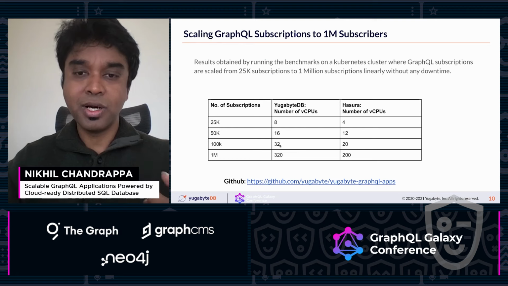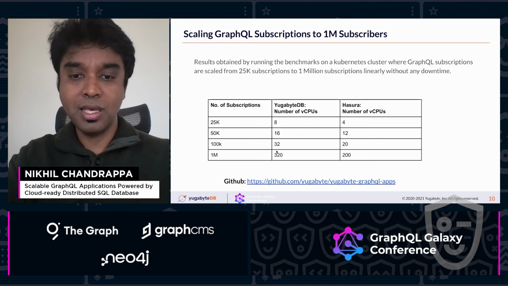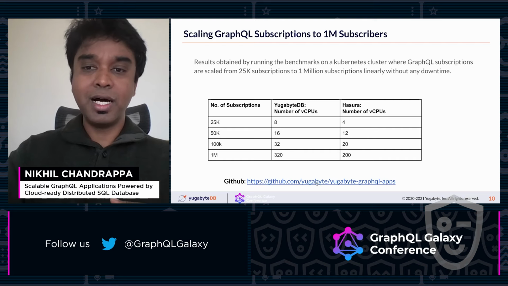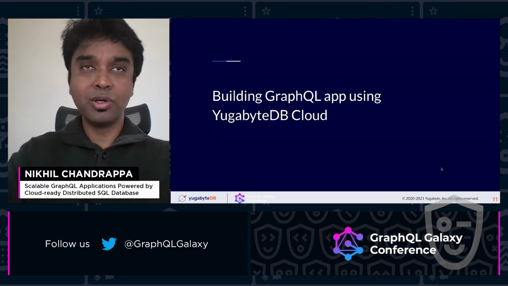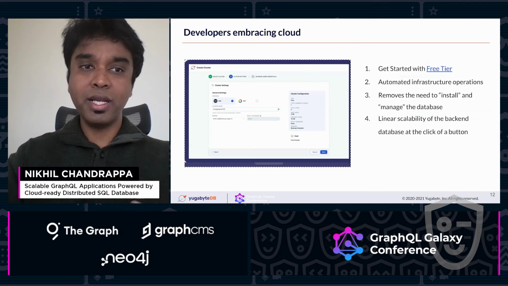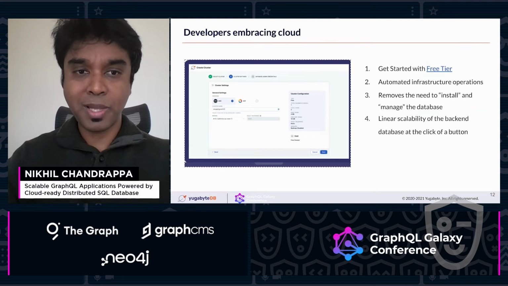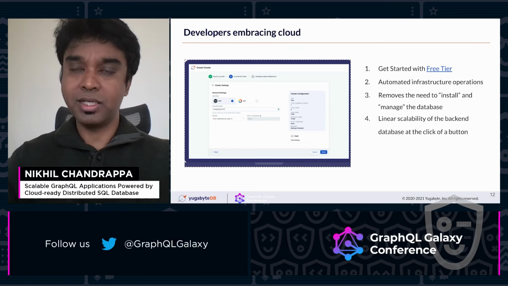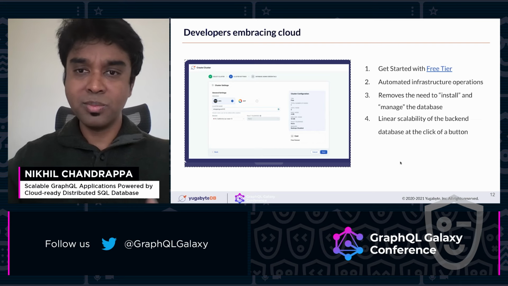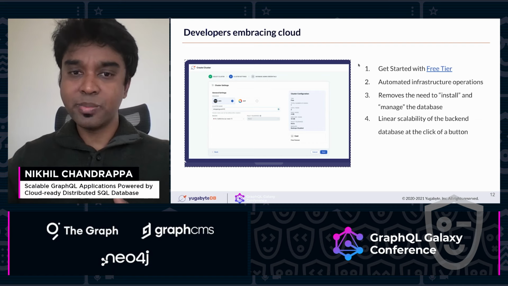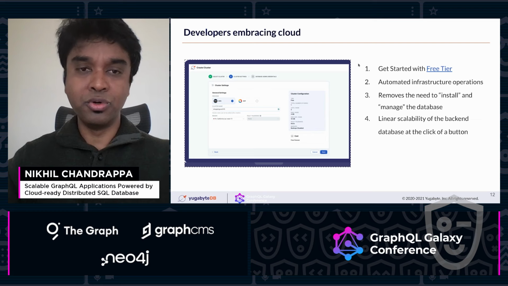If you are interested in this exercise, you can go ahead and see our GitHub. You can navigate to Yugabyte and yugabyte-graphql-apps. You might be thinking, how do I try it out? It's an open source database. You can just download it on your Mac laptop and quickly start it. We also recently announced our Yugabyte Cloud platform, where you can start a free trial instance of YugabyteDB and play around with your GraphQL workloads. It is super simple. It takes care of all the install and manage parts of running a database, and it also supports linear scalability. It will be super easy for you to get started.